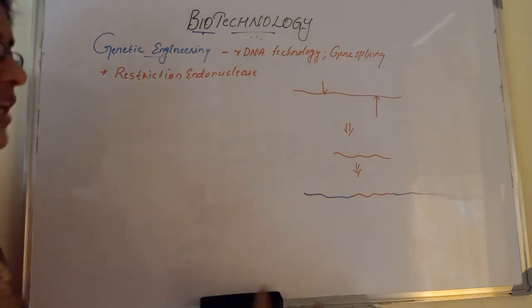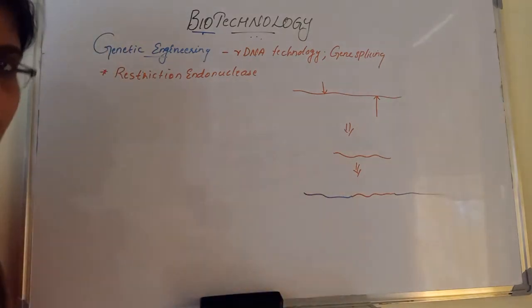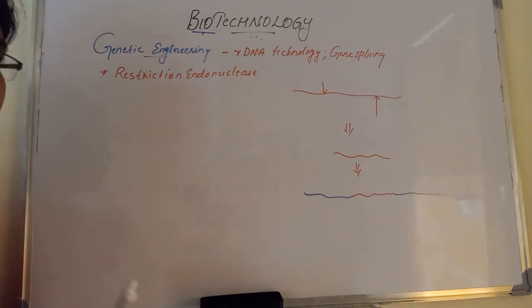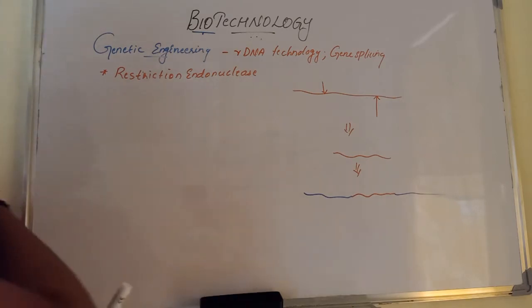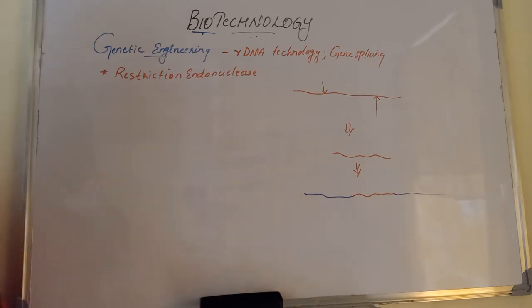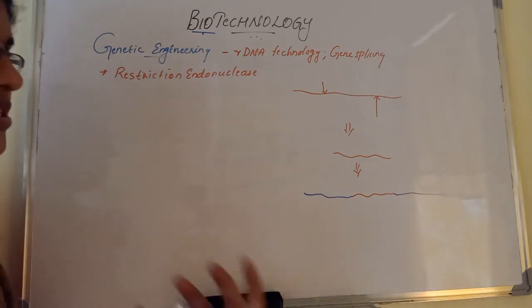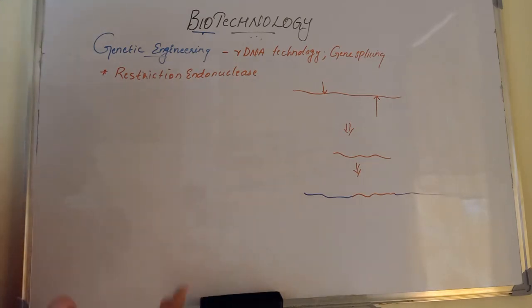Then this recombinant DNA we will insert into the host organism, and inside the host organism that recombinant DNA will multiply by using the host organism's protein producing machinery, so that the newly produced recombinant DNA will express a certain character, or produce certain products that may be useful for humans.